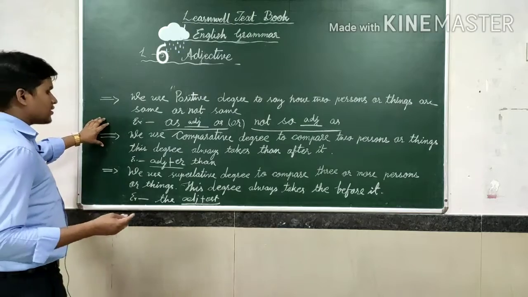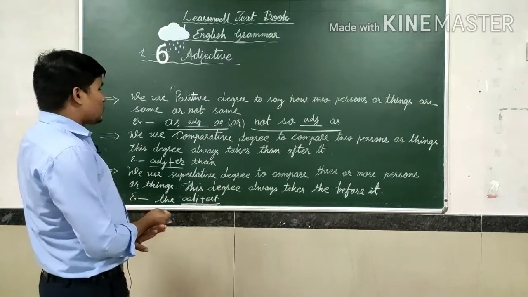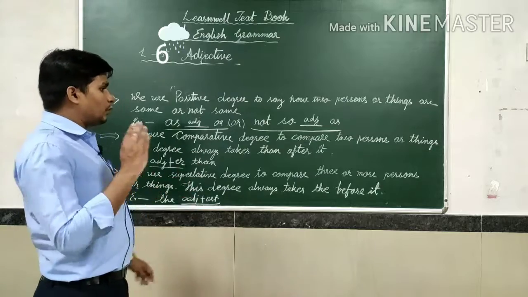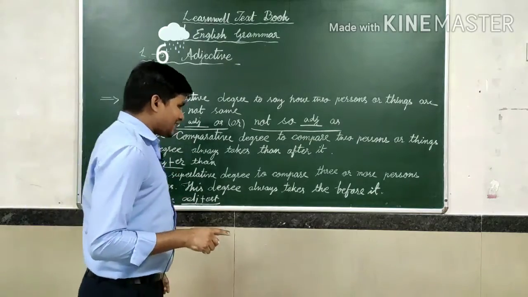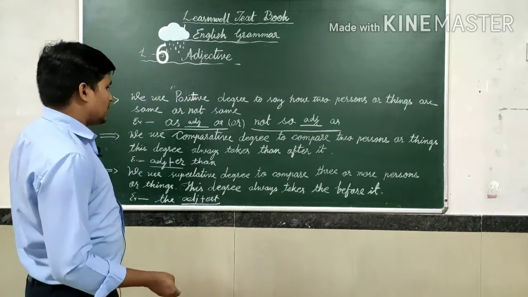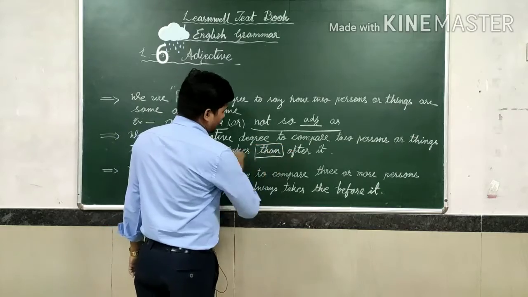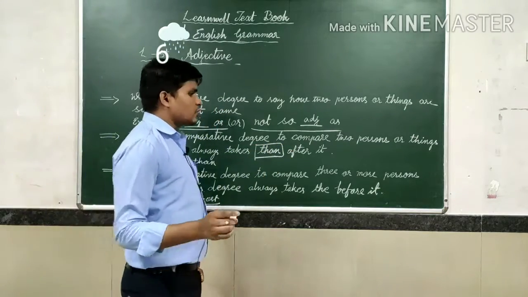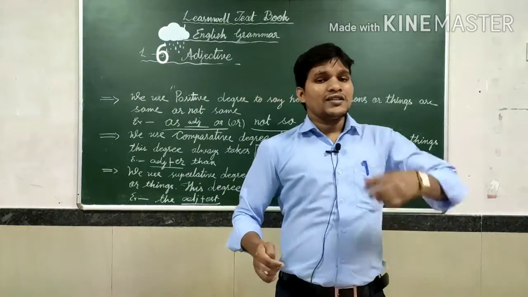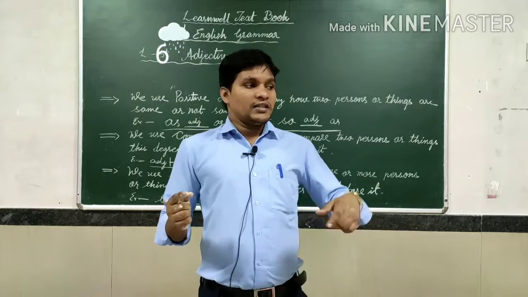Now we are going to discuss the second, that is the comparative degree. We use the comparative degree to compare two persons or things. This degree always takes "than" after it. So the word "than" is used in the comparative degree. For example, she is better than me.